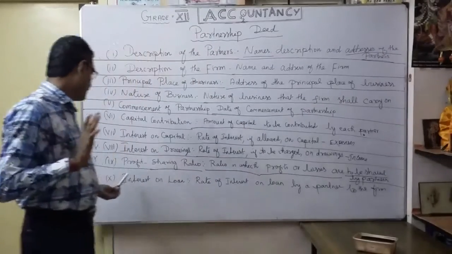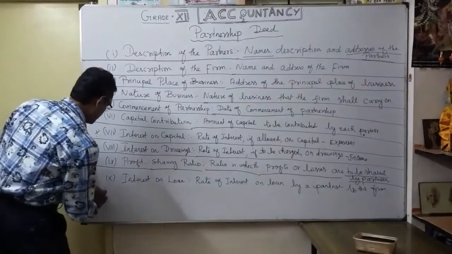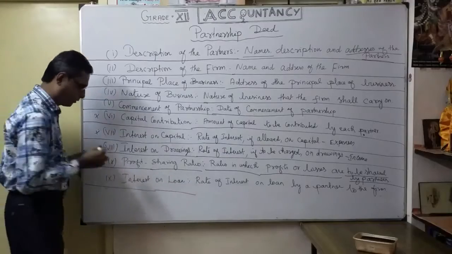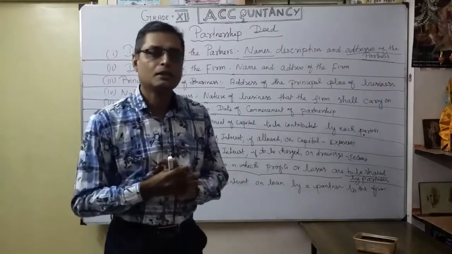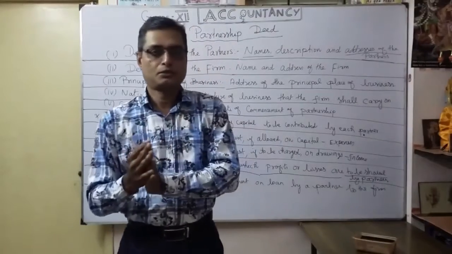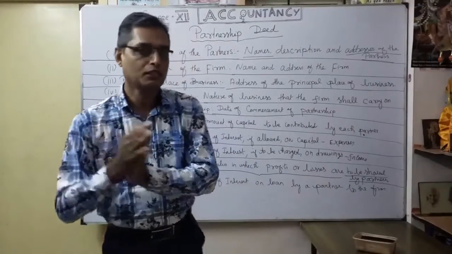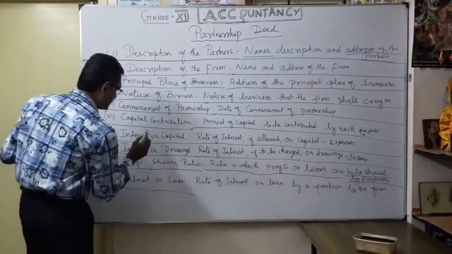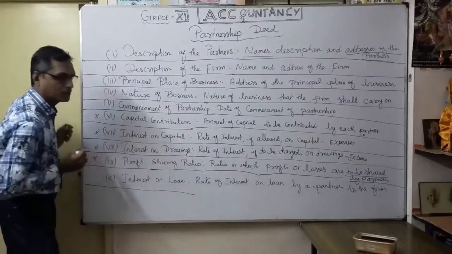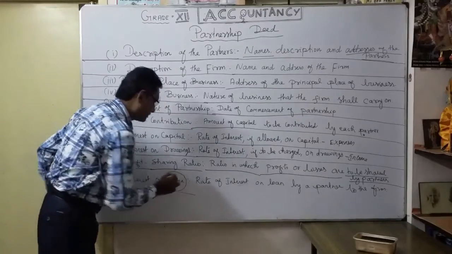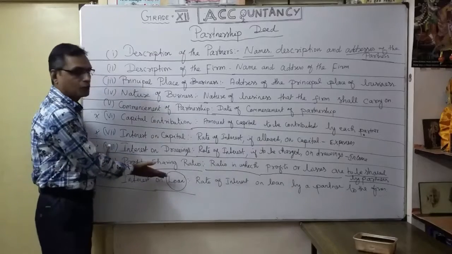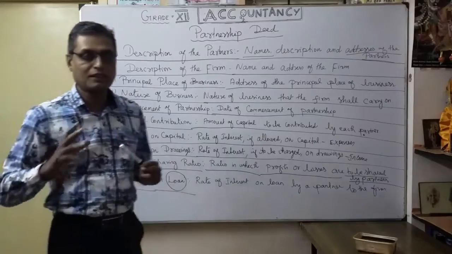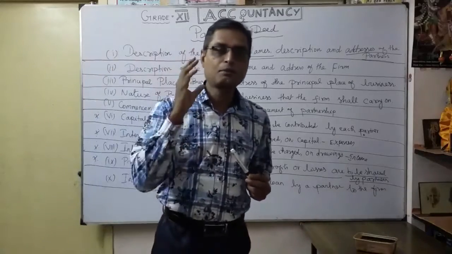Finally, interest on loan. That is one of the important pieces of information you want to mention in the deed. What is the meaning of interest on loan? Sometimes a partner gives a loan to the business to help it run smoothly. Whenever a loan is given by a partner, they will get interest. Interest on capital is different from interest on loan. Whoever gives the loan will get interest, but for interest on capital, all the partners will get interest. Understood the difference? Only the partner who gave the loan gets the interest.